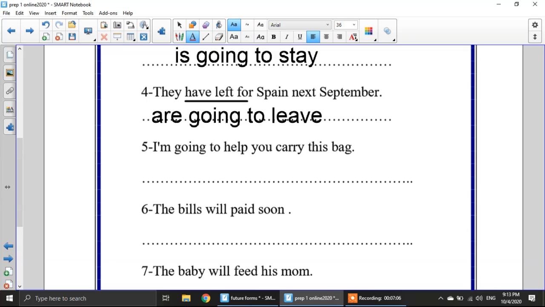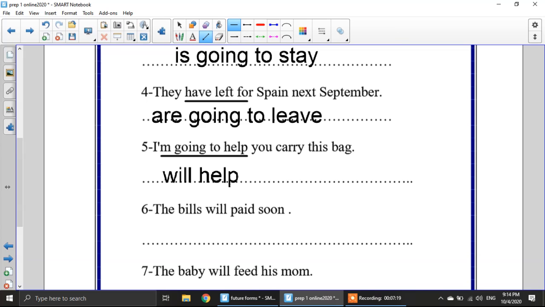Number 5. I am going to help you carry this bag. Here I'm offering help. Offering means I will use will, not going to. So it will be, I will help you carry this bag.